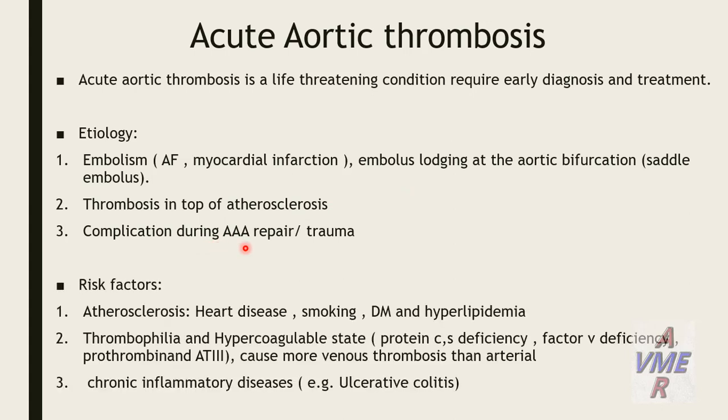Risk factors: atherosclerosis, heart disease, smoking, diabetes, and hyperlipidemia; thrombophilia and hypercoagulable states such as protein C and S deficiency, factor V Leiden, prothrombin deficiency, and antithrombin 3 deficiency. But all those conditions cause more venous thrombosis than arterial. Chronic inflammatory disorders like ulcerative colitis may also predispose to acute aortic thrombosis.